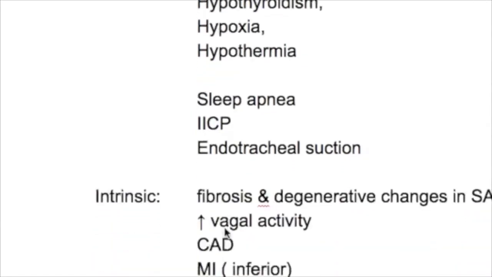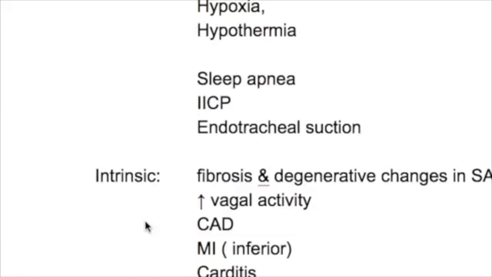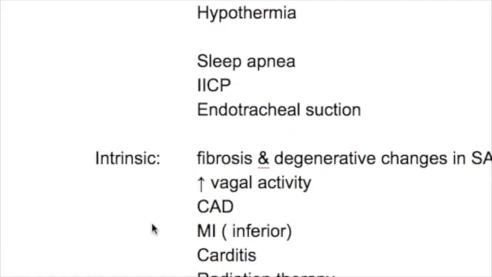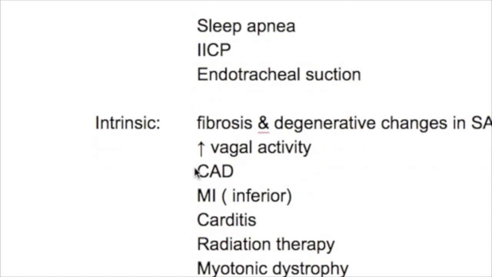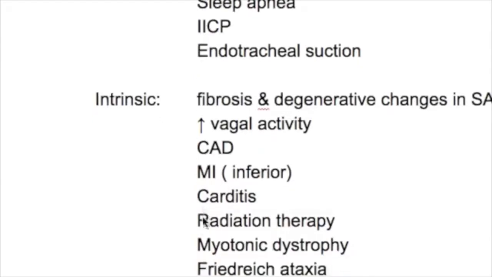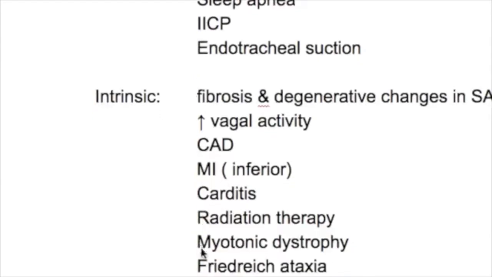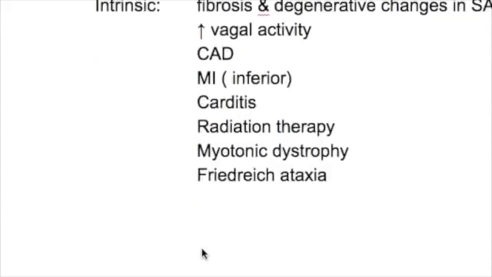So what are the causes of intrinsic defect? There is fibrosis and degenerative changes in the SA node. Increased vagal activity. Number 3, coronary artery disease, myocardial infarction. Which type of myocardial infarction causes SA node dysfunction? It is the inferior myocardial infarction. Then carditis, radiation therapy, myotonic dystrophy, and Friedreich ataxia.